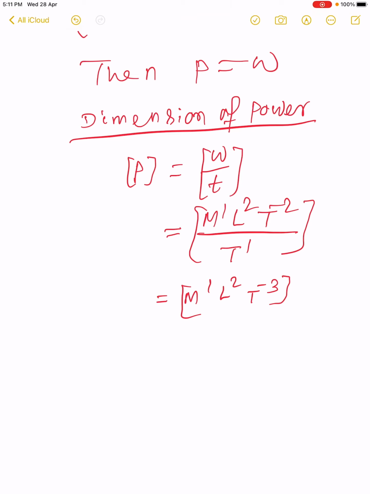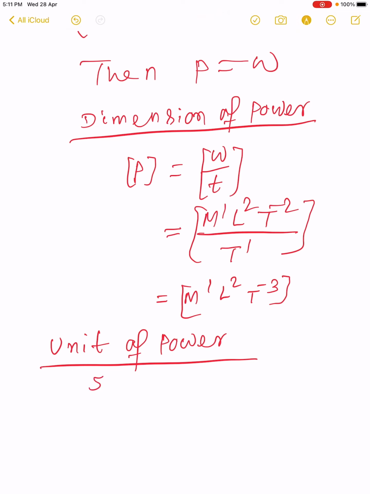Unit of power. In SI unit, power is measured in terms of watt.